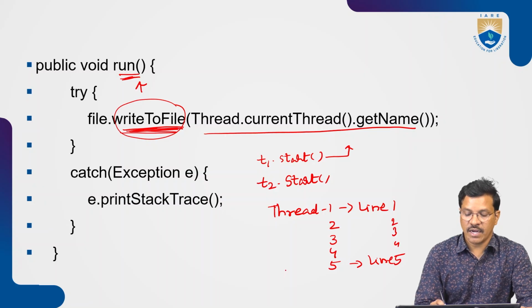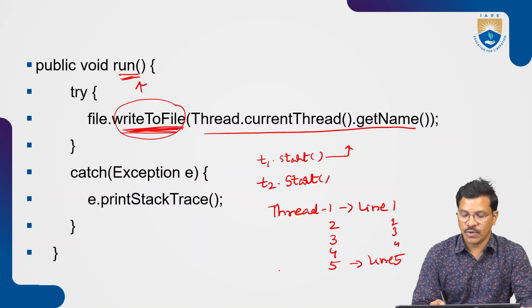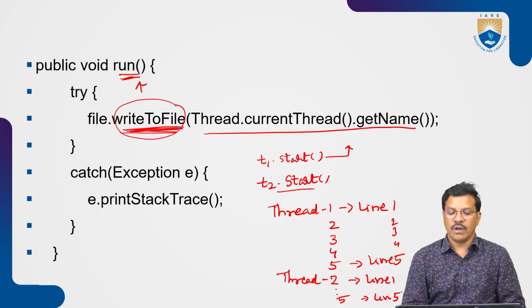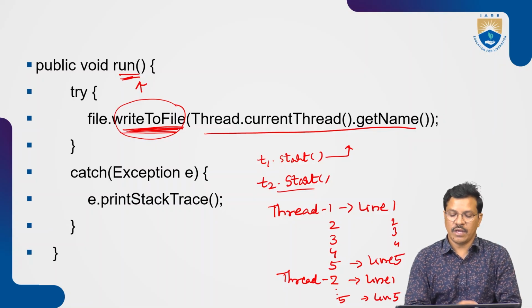Then after that automatically control goes to t2.start(), then Thread-2 line 1, like that you print till 5.